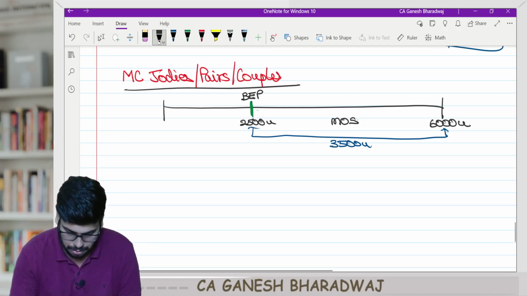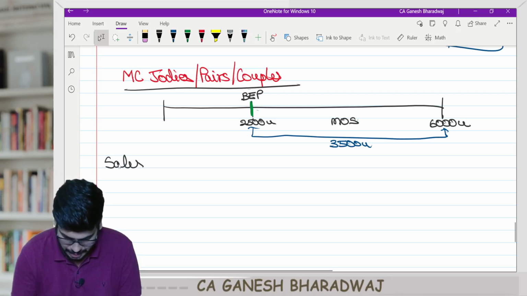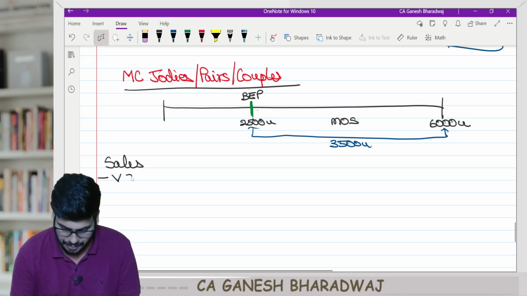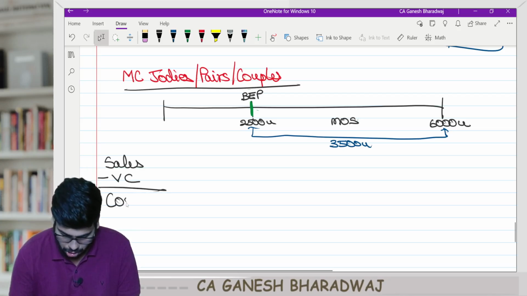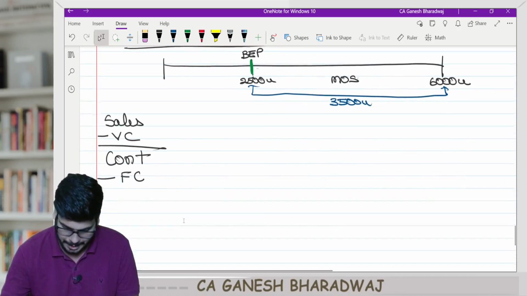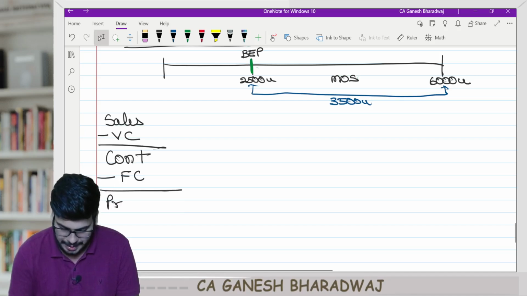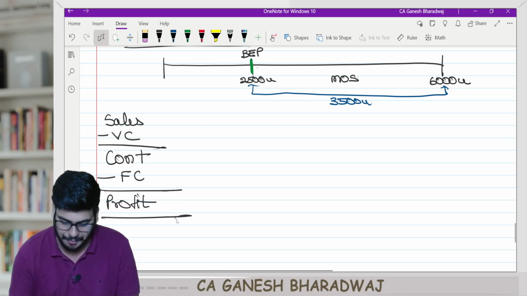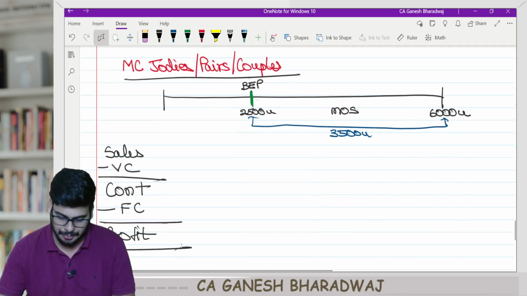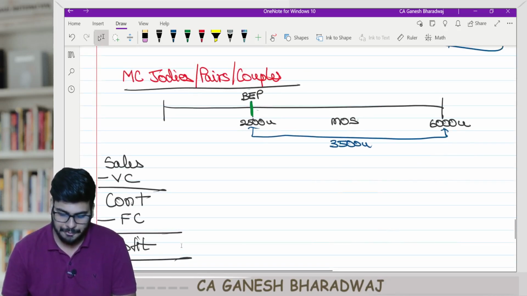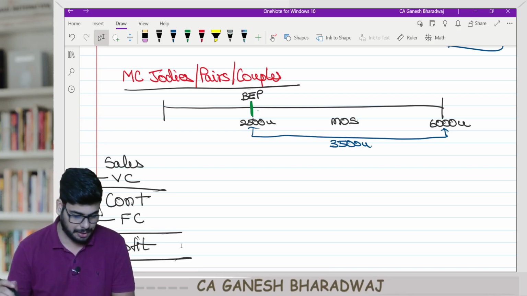Write down marginal costing income statement. Sales minus variable cost gives me contribution, minus fixed cost gives you profit. When I say profit, I mean operating profit, EBIT and all. Clear with this, guys? So now, which ones will you connect?